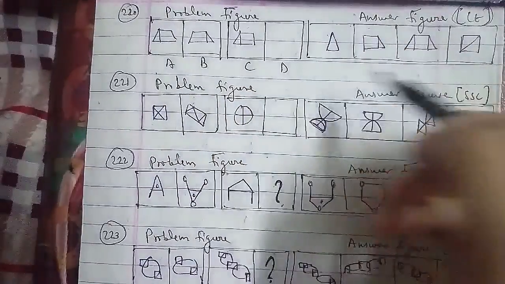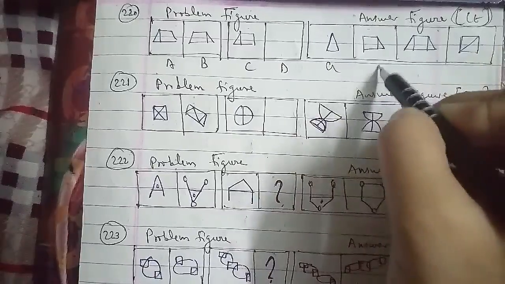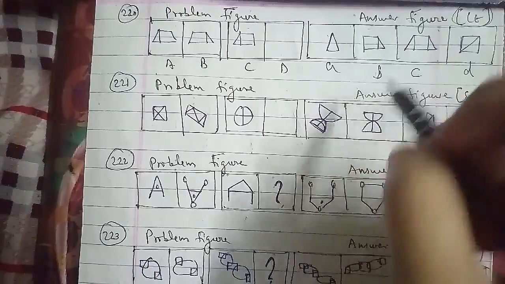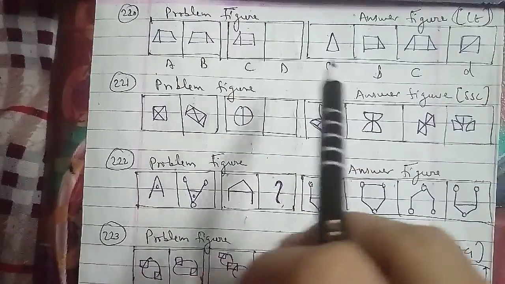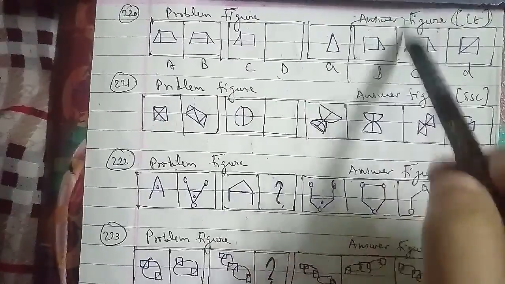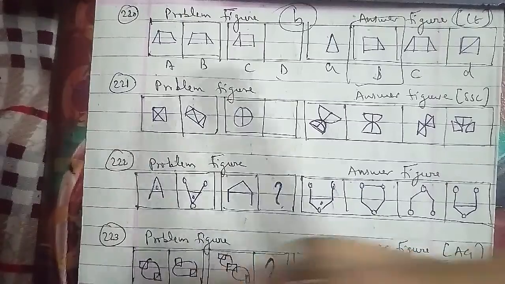The answer figures here, as you can see, are figure A, B, C and D as well. In the same reference towards these questions, the figure gets laterally inverted, so we can say that the missing figure which we have to find out is figure B, which will be the right answer for this question. Let's go ahead with the other one, which is the 221st question of the session.